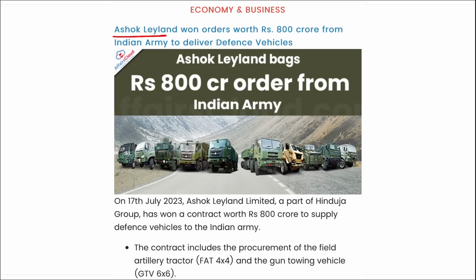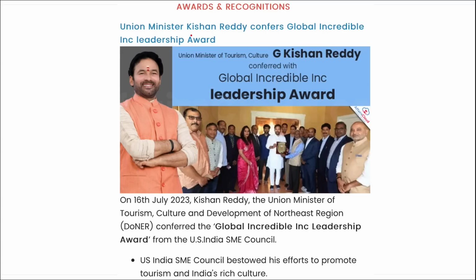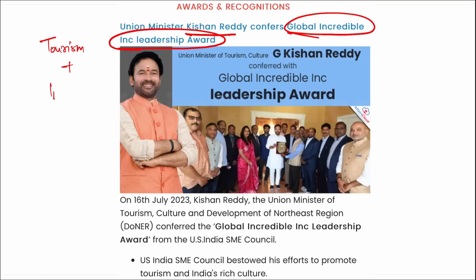Next, Ashok Leyland has won orders worth 800 crore rupees from the Indian Army to deliver defense vehicles. And this will include FAT 4x4 and gun towing vehicle GTV 6x6. Next, Union Minister G. Kishan Reddy has been conferred with the Global Incredible Incorporation Leadership Award. This is to promote tourism and Indian culture globally. Correct?